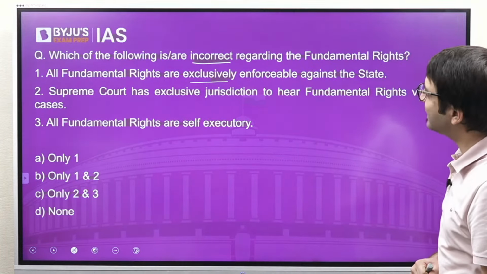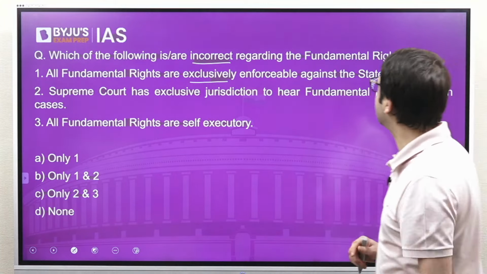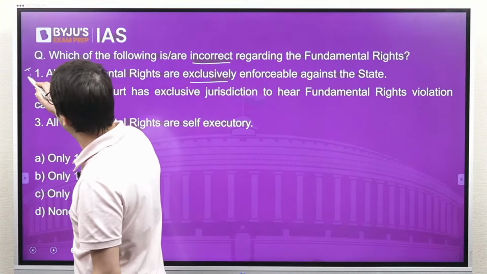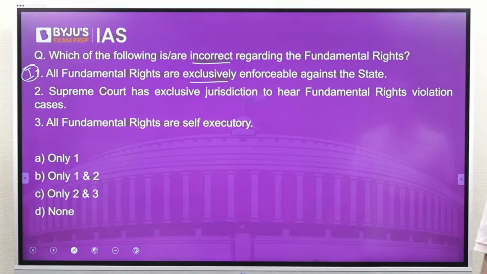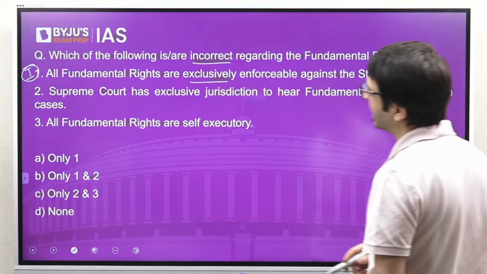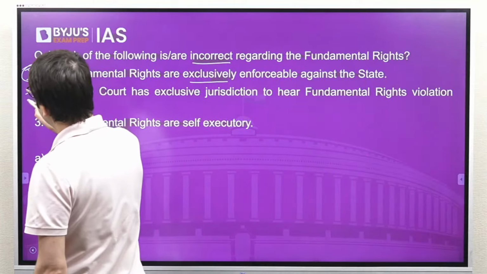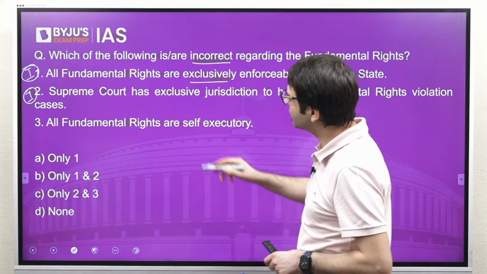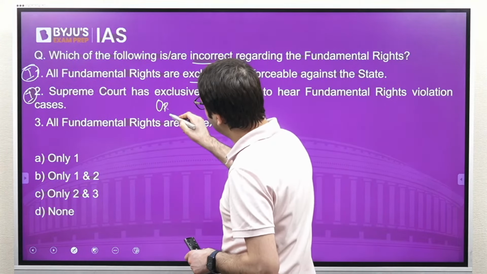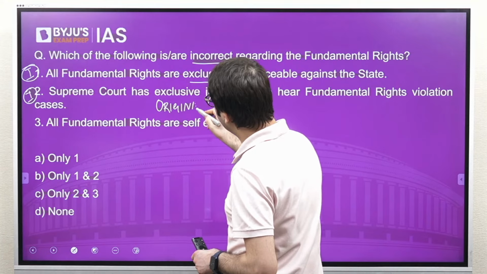So all fundamental rights are exclusively enforceable against the state. This is incorrect. Supreme Court has exclusive jurisdiction to hear fundamental rights violation cases. Incorrect. What is the difference between exclusive jurisdiction and original jurisdiction?